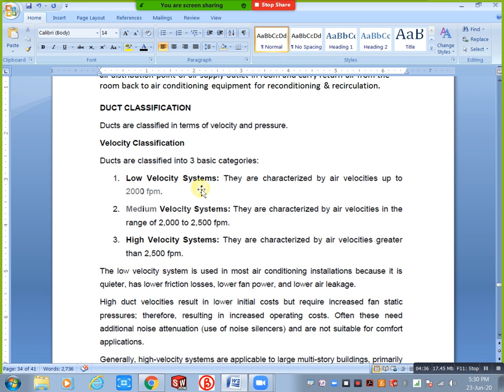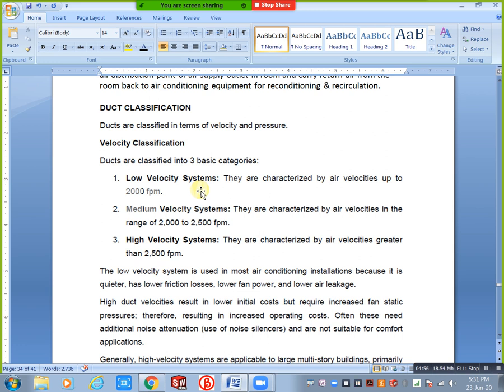How can we classify our duct system? Depending upon the flow. Below 2000 fpm is a low velocity system, 2000 to 2500 fpm is a medium velocity system, and above 2500 we consider a high velocity system.